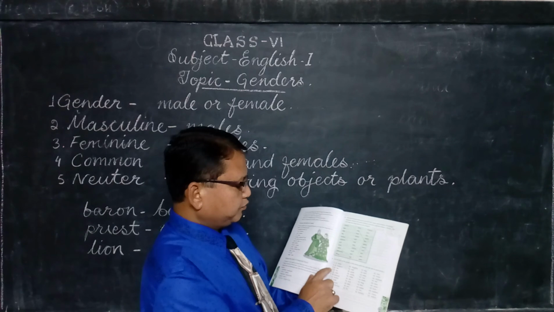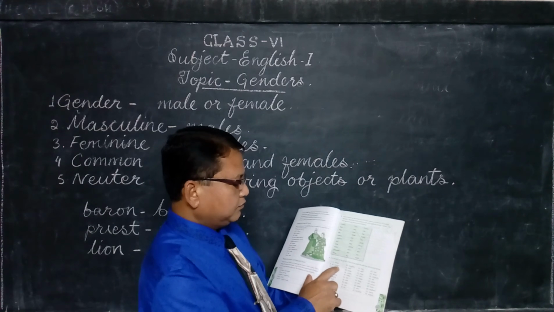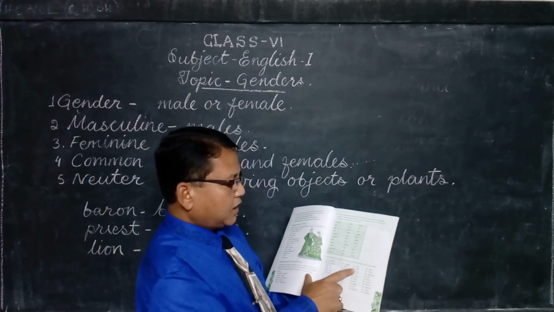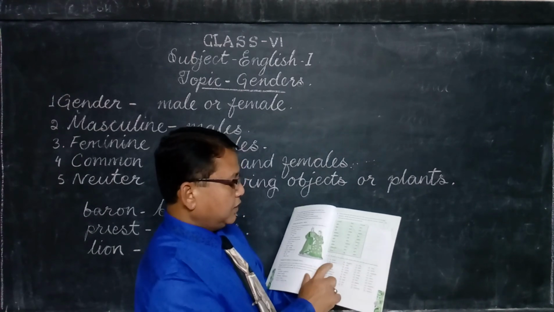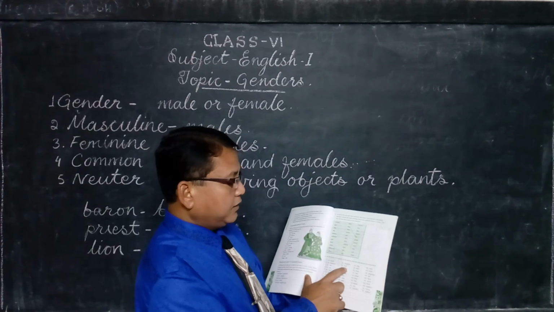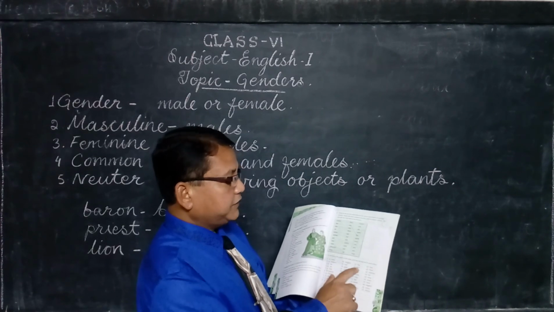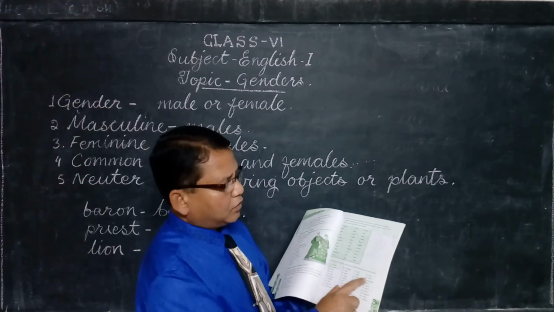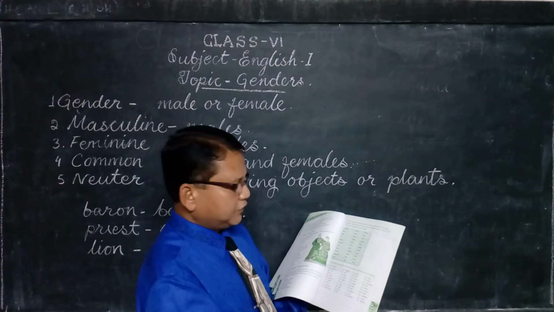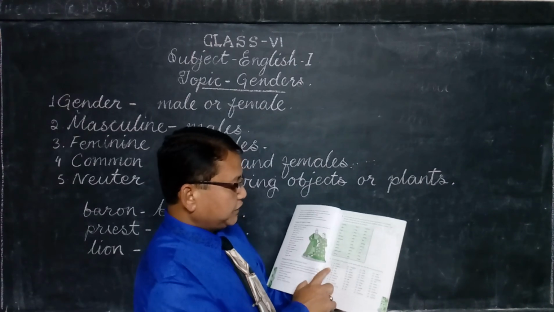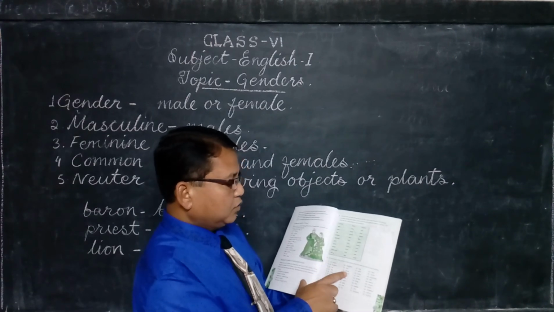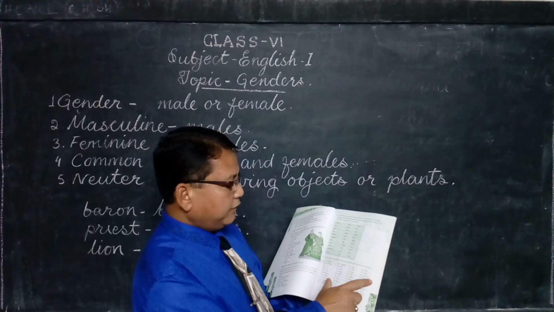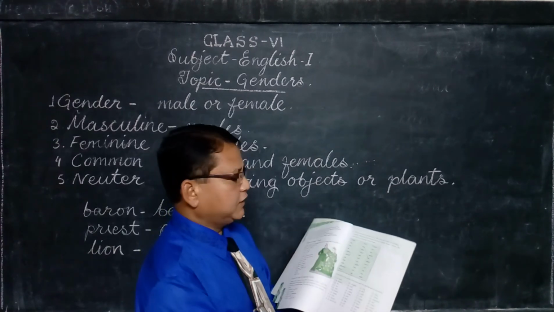Next one, number 2: husband, bull, aunt, horse. Husband male, bull male, horse is also male, aunt is female. Next we see number 3: bee, goose, male, elephant. Which is not matching, you have to circle it.